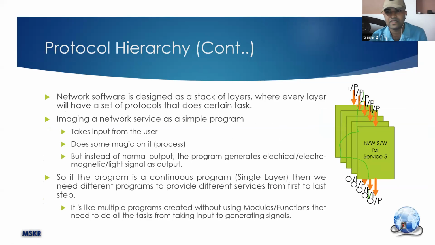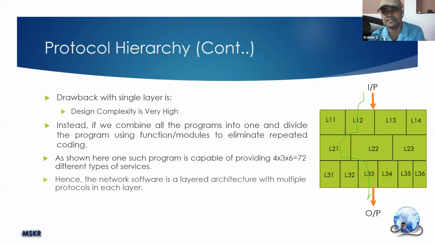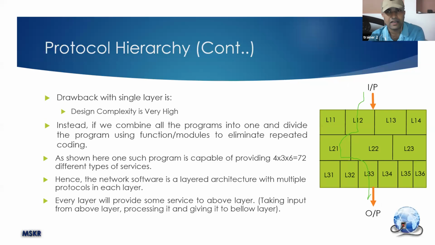So that is the difference of having a single layer and having these multiple layers. But you are not involving only one entity in a communication. Your communication involves two entities. That means there will be one sender and one receiver. So the sender will be giving inputs to such protocols. In the receiver, he needs to do the reverse of this process.